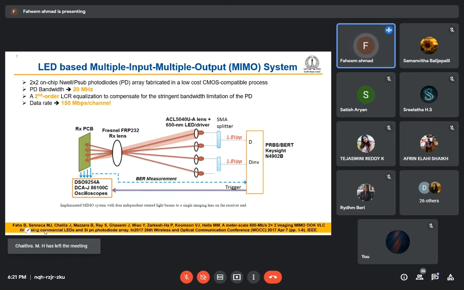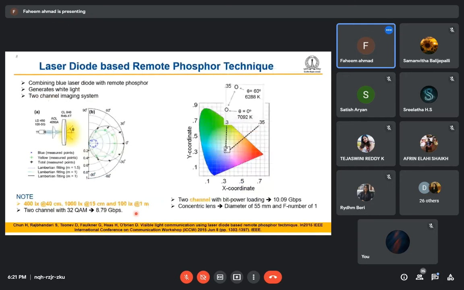This paper is from the J. Mazzara group and was published in the Wireless Optical Communication Conference. This is the best system, and the transmitter is an LED. After that, people started moving towards laser-based implementation. This was the first paper based on a laser source, and they used a remote yellow phosphor. They show how the spectrum looks and how the power of the different wavelengths is distributed.